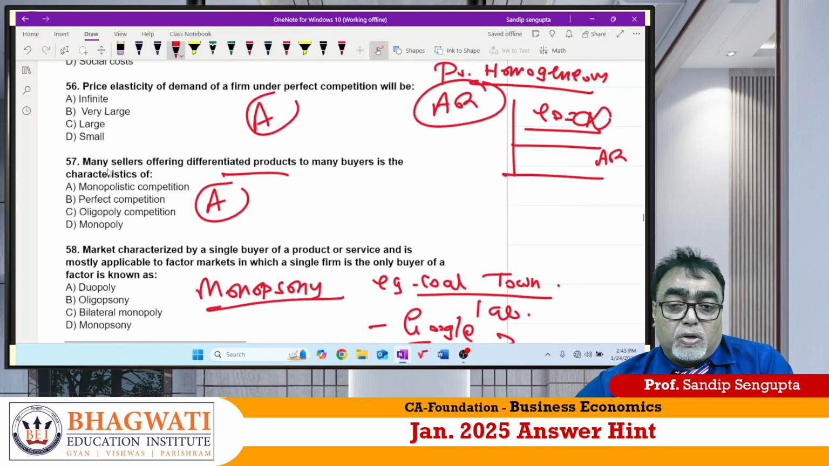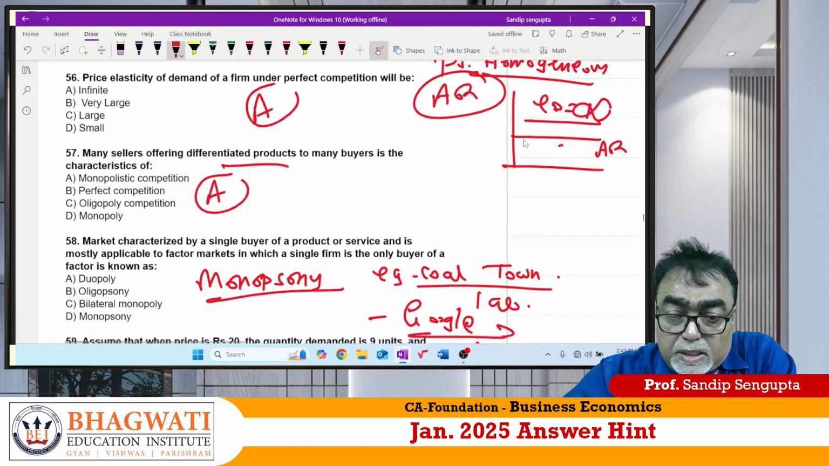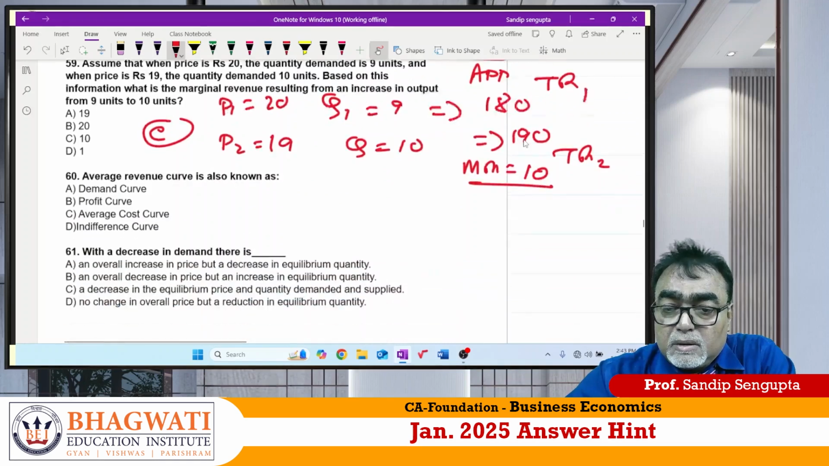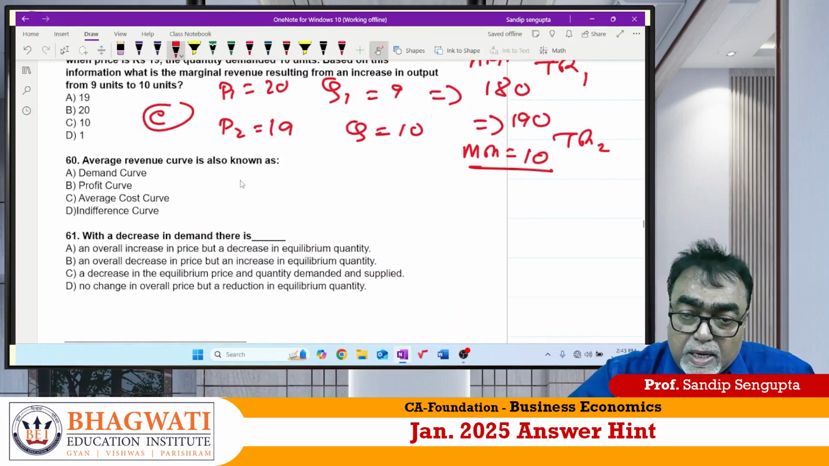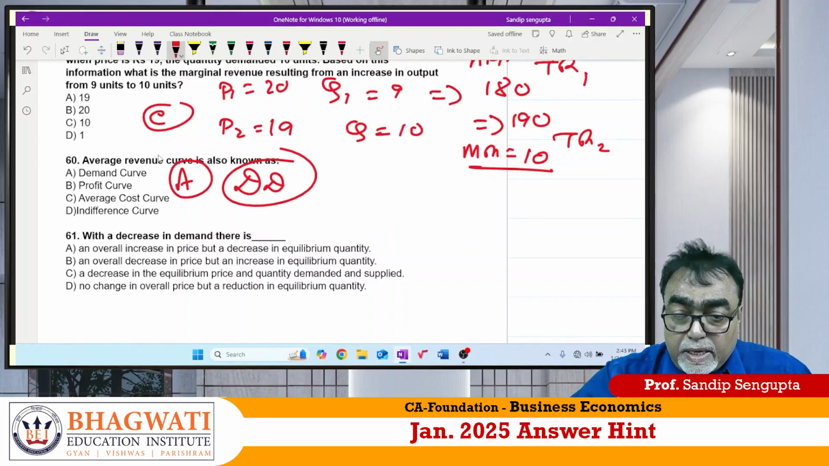Just now I showed you the average revenue curve for perfect competition is parallel to the horizontal axis, with elasticity infinite. So the average revenue curve is also known as the demand curve. Answer is A.